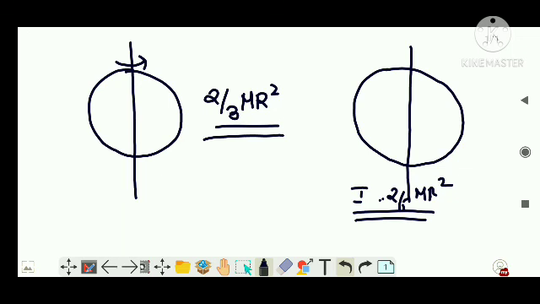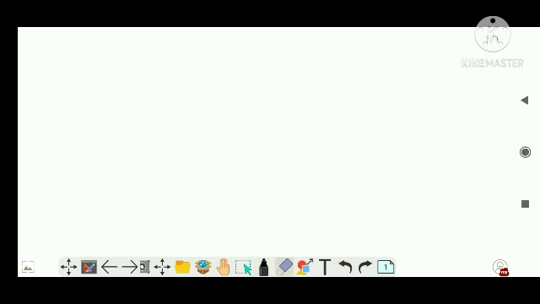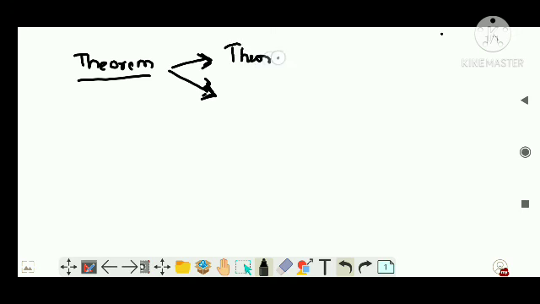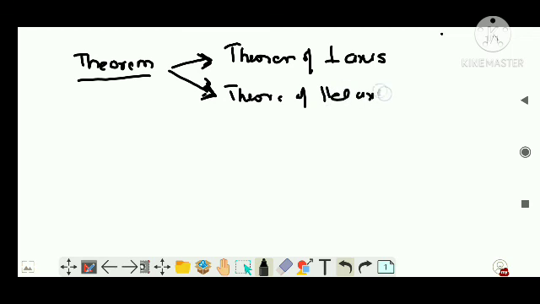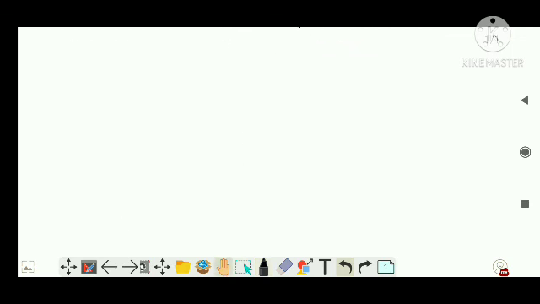Happy news. The next heading is theorems. I am going to take two theorems. Again, I am repeating, sorry guys, this theorem is removed from your syllabus, but from a NEET point of view, they might remove it or might not, because a lot of questions can be asked from this topic in NEET or any entrance examination. That is the theorem of perpendicular axis and the theorem of parallel axis. From the CBSE point of view, these are out of syllabus topics. Clear? First we are going to deal with the theorem of perpendicular axis.